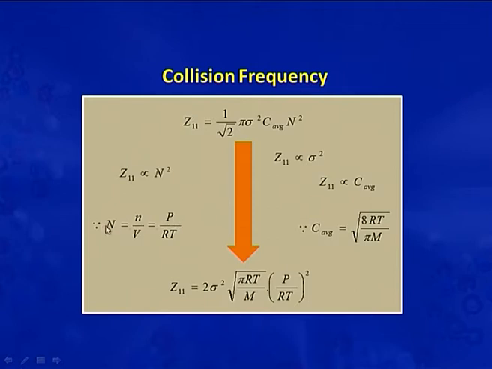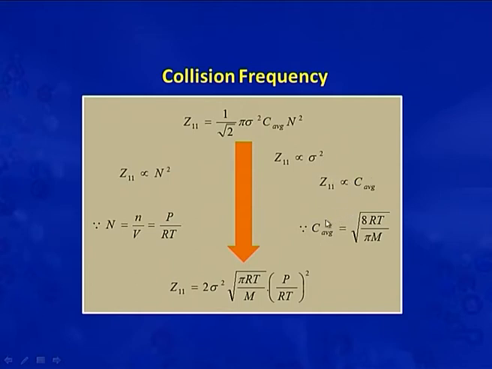So, in place of N we can write P by RT in this equation, and from this expression it is also very clear that Z11 is directly proportional to the square of the collision diameter. So, Z11 is directly proportional to sigma square. From this equation it is also clear that collision frequency is directly proportional to average velocity.